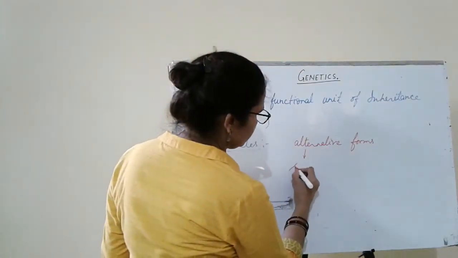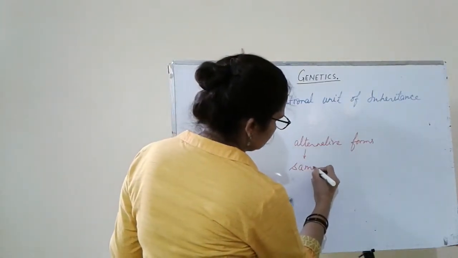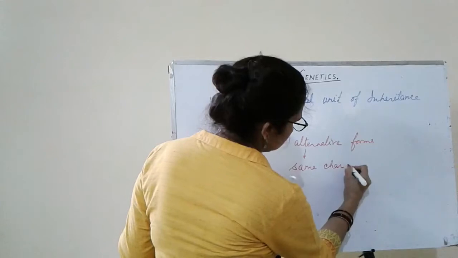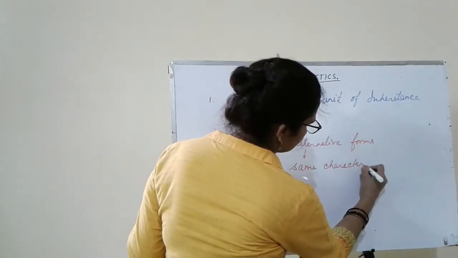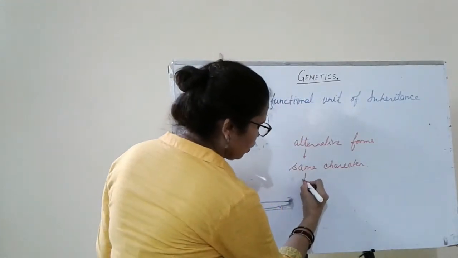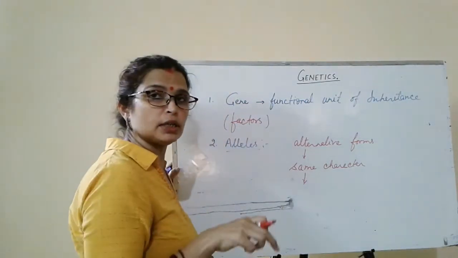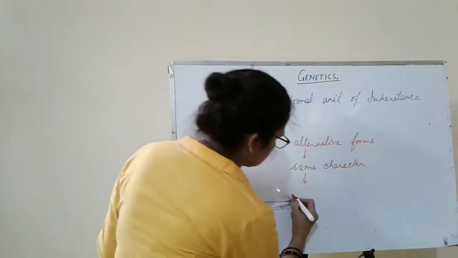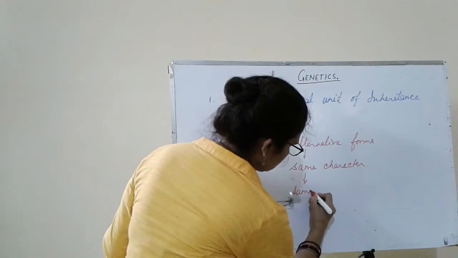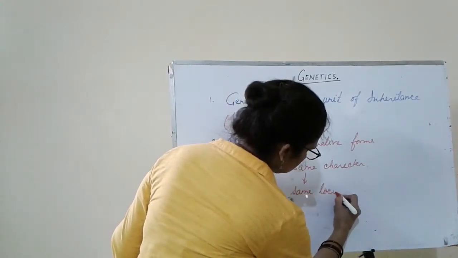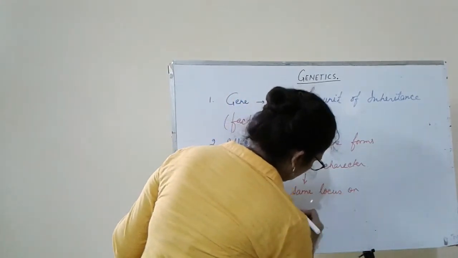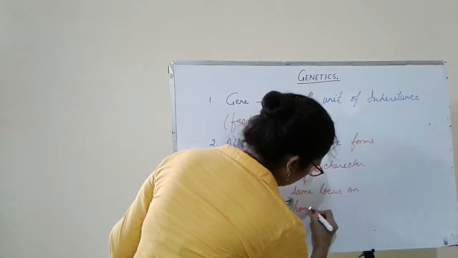They are responsible for one character. So they control the same character and they occupy the same location, the same locus, on homologous chromosomes.